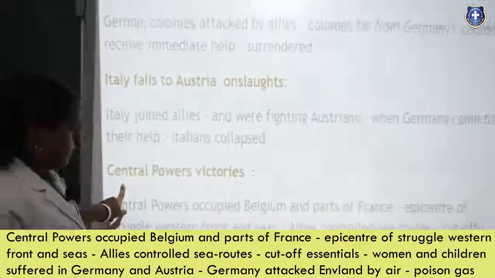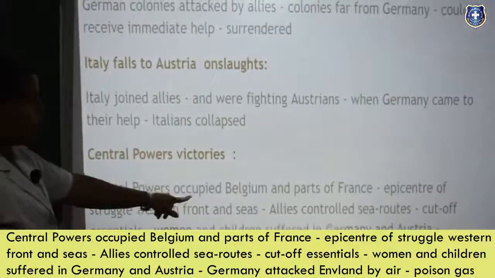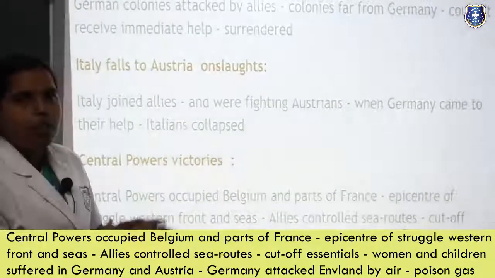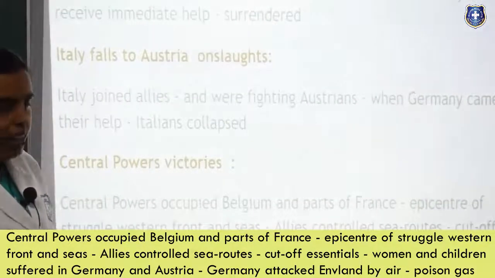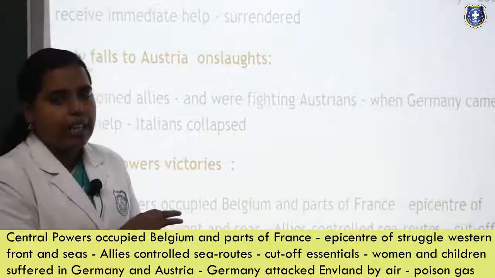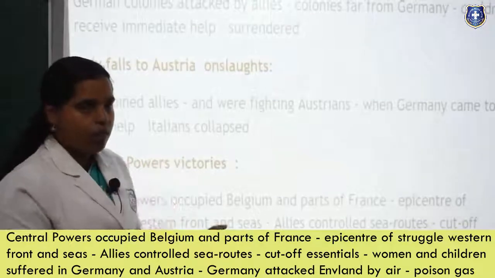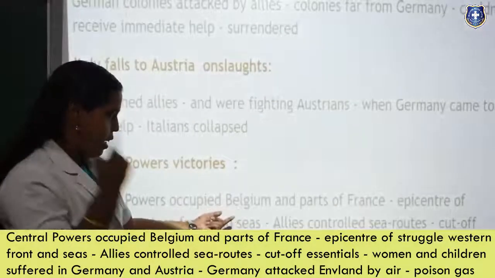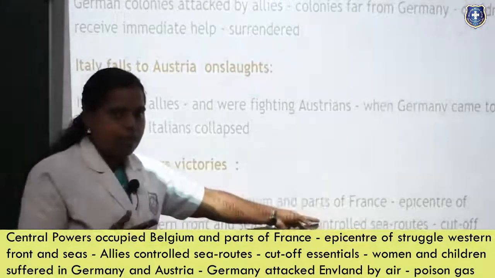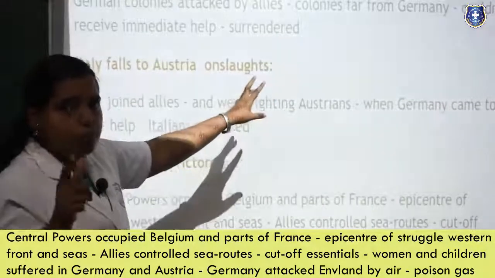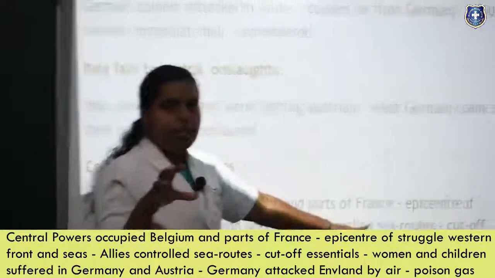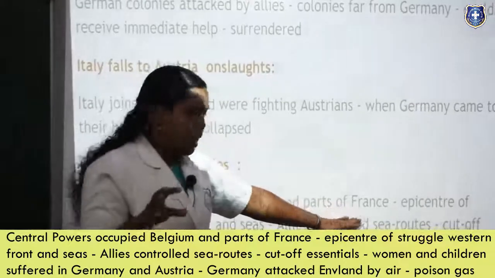Then Central Powers victories. Central Powers occupied Belgium and parts of France. So only some parts, they are not able to take control of the whole nation, but instead they are trying to capture at least small areas so that they can take part of the whole nation. So that's their idea and the target. So Central Powers is attacking Belgium and parts of France. Already we know Paris was doomed in the previous slides. So now parts of France, which are the weaker areas, were attacked by the Germans.